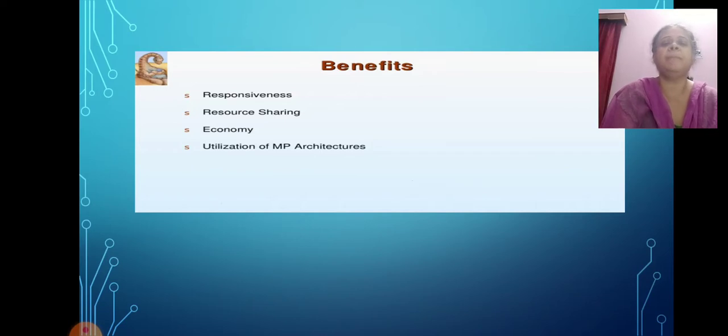Now we come to benefits. What are the benefits? Responsiveness, resource sharing. Resource sharing occurs in multi-threaded processes. Then economy and utilization of multi-threaded process architecture. We should know that there are two types of thread: one is user-level thread, another is kernel-level thread.